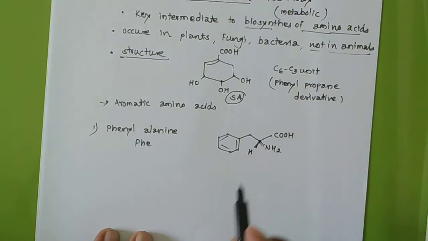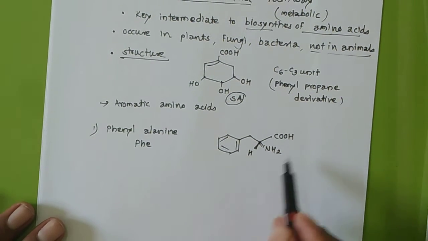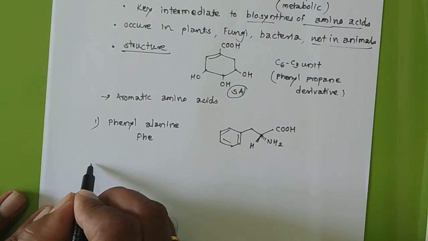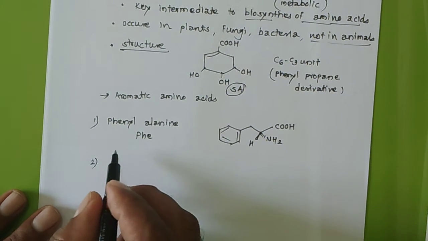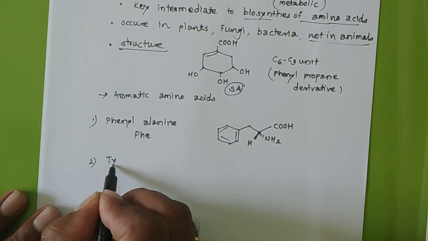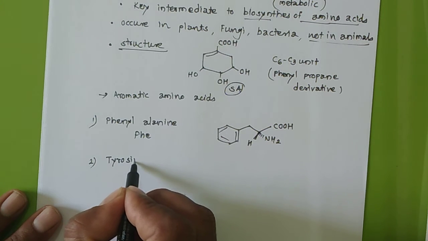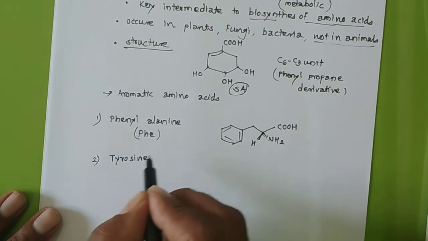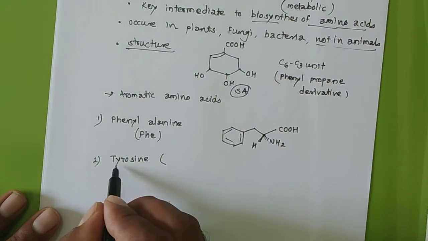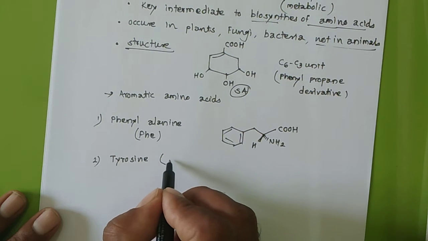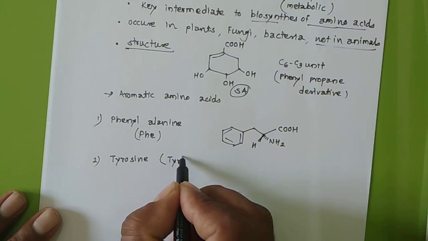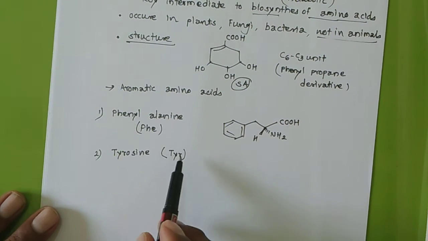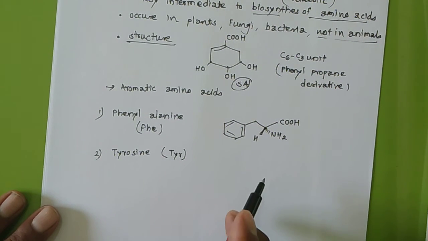So this is phenylalanine, an aromatic amino acid. The second one is tyrosine. Pronunciation may differ, but we can say tyrosine. The well-known short form for tyrosine is TYR.